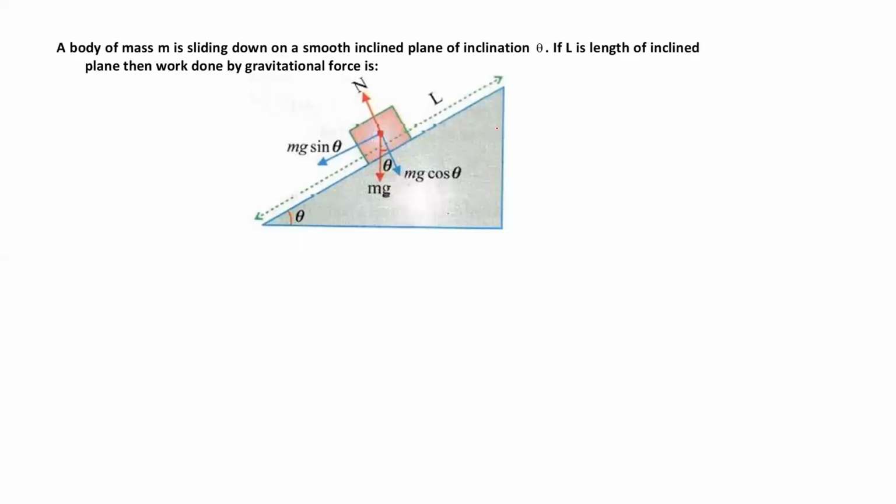But here you see a body of mass m is sliding down on a smooth inclined plane of inclination theta. Yes, sir, it is sliding down. If L is the length of the inclined plane, that means the total length is L, students. Then what is the work done by the gravitational force, students? What you have to do here? See, he is asking what is the work done by gravitational force. And see here.